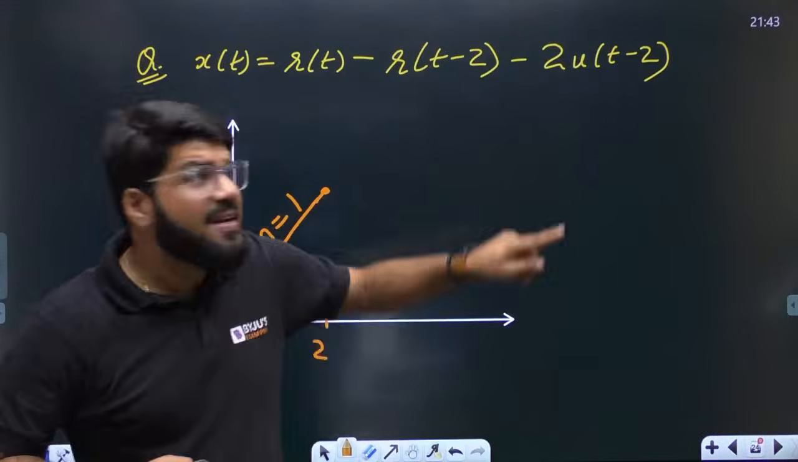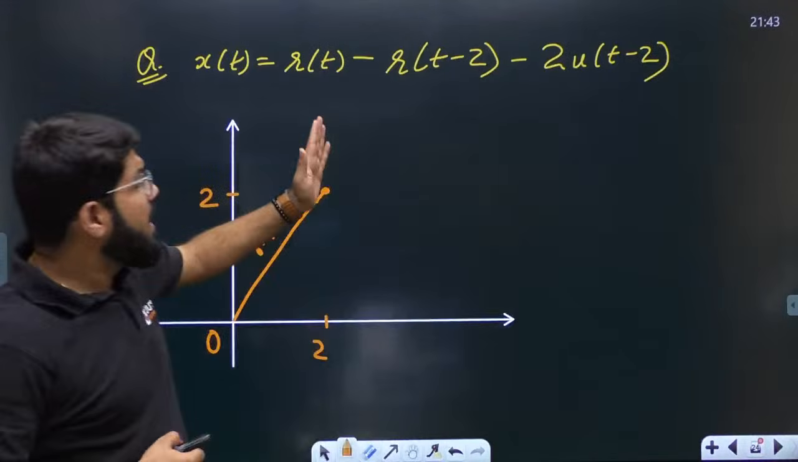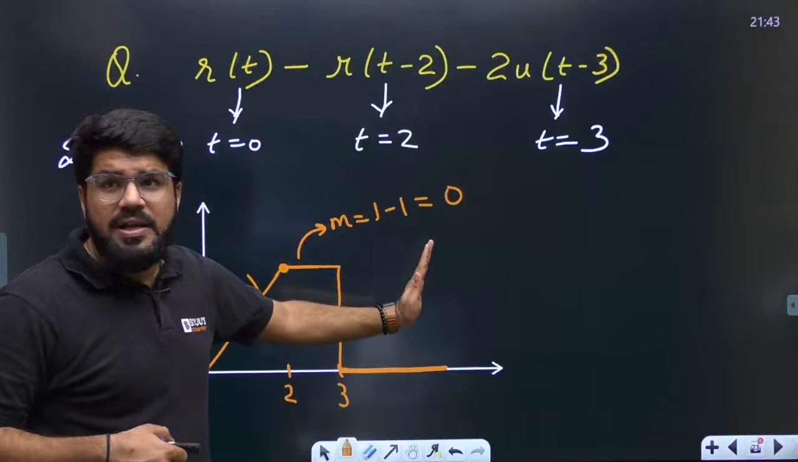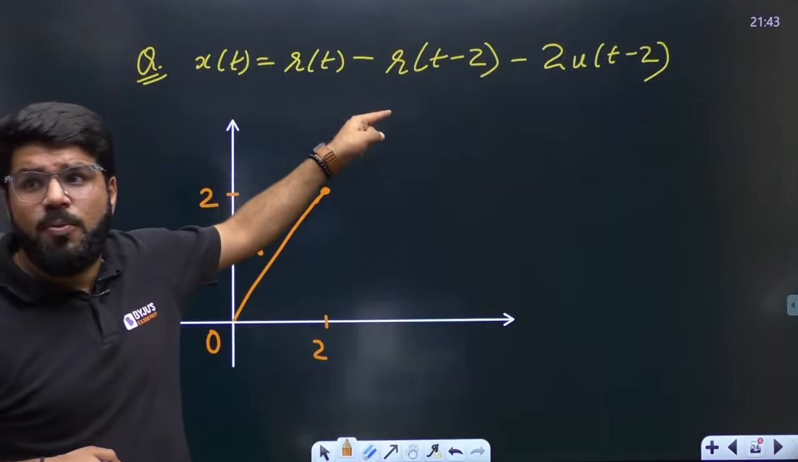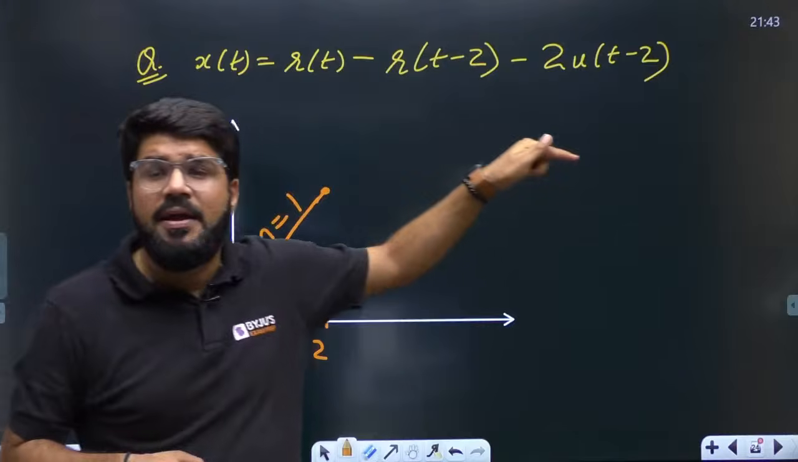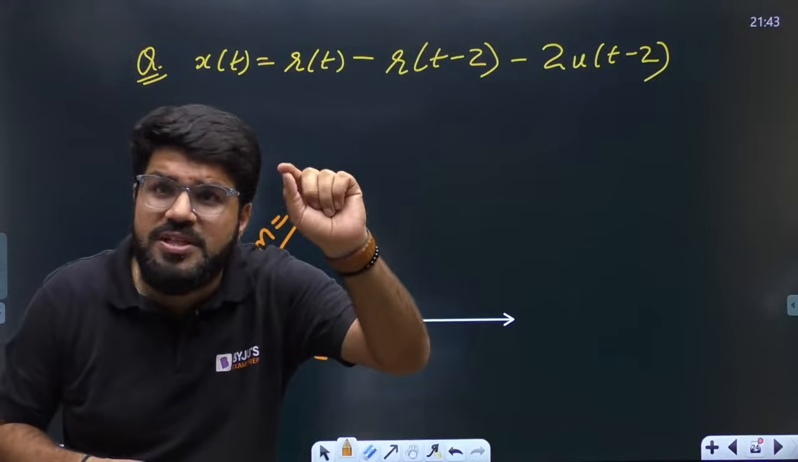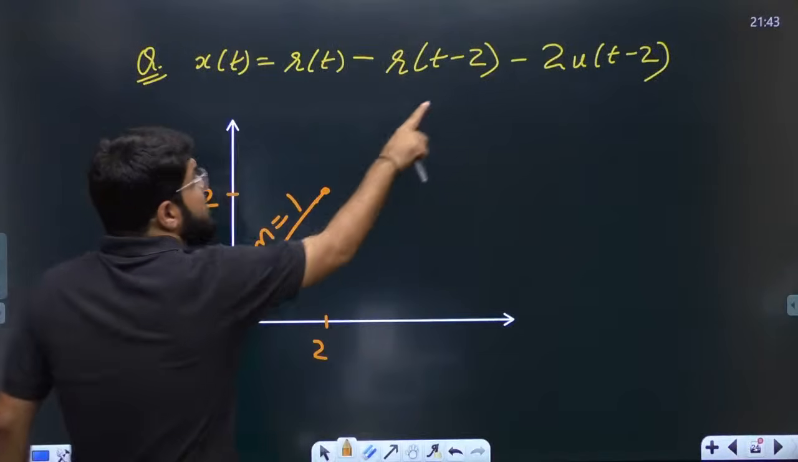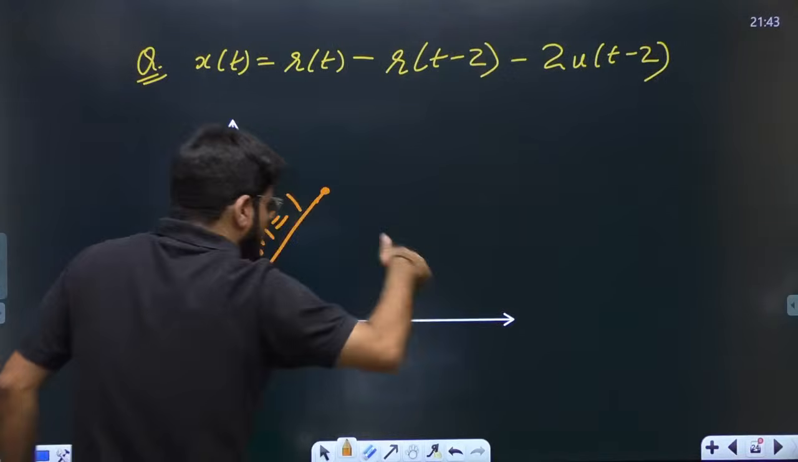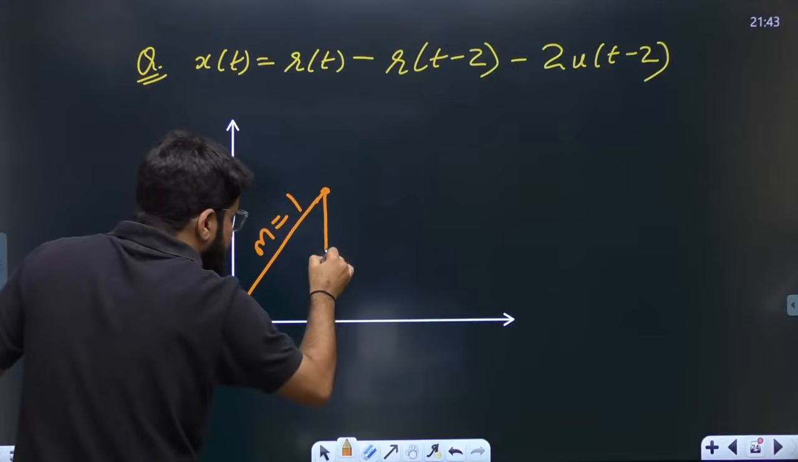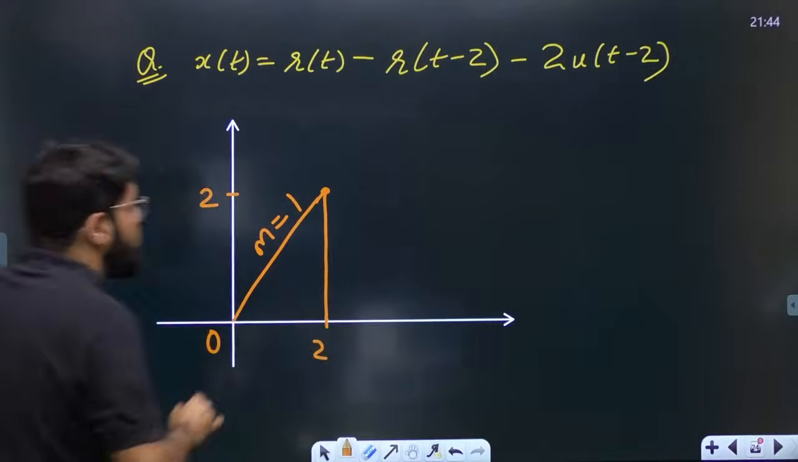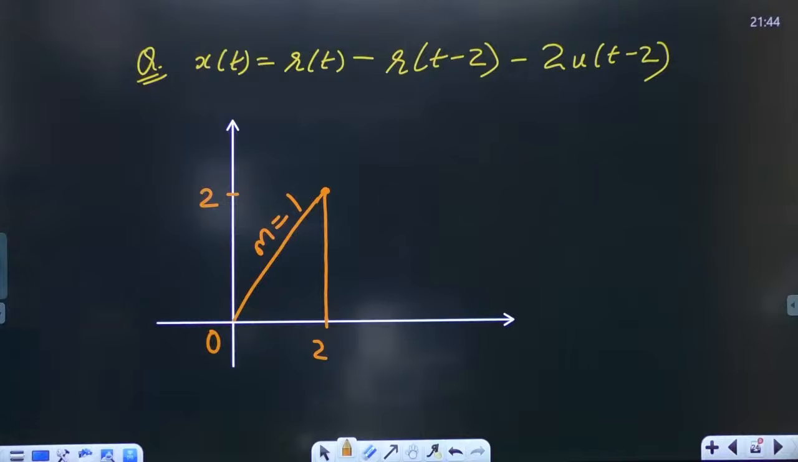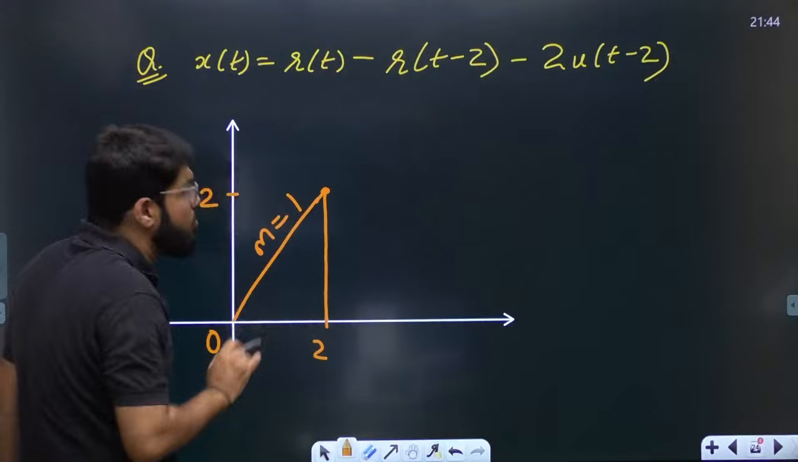But not only slope, at the same point. Last time the step was 1 unit ahead. But this time, at the same time, the step is coming. So at the same point, slope will also change, magnitude will also change. So dear, what is the magnitude? 2. Change the magnitude by 2 units down. So I changed it 2 units down.